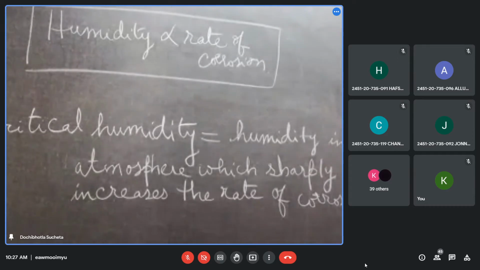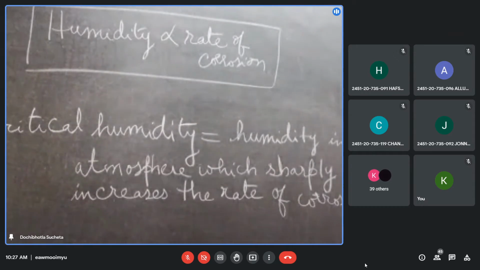Why? Greater the impurities, greater is the deposition of particles on the surface of the metal, and greater is the rate of corrosion. So suspended particles and impurities in the atmosphere support corrosion.